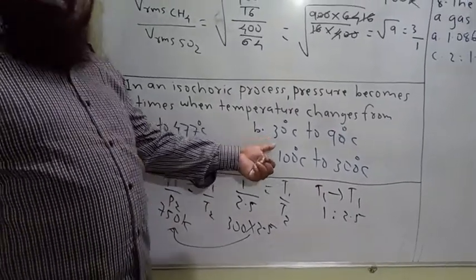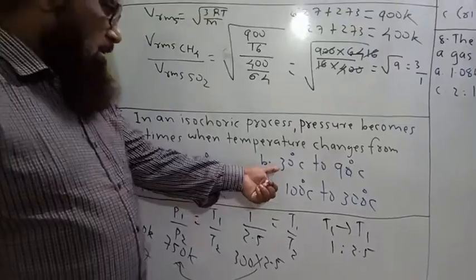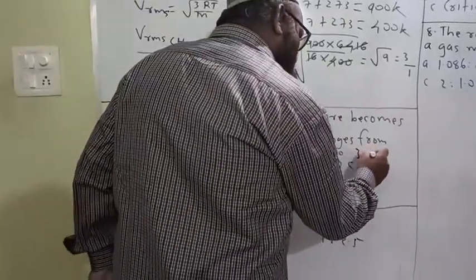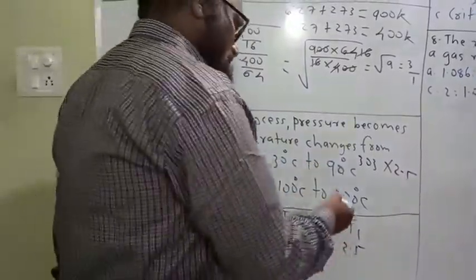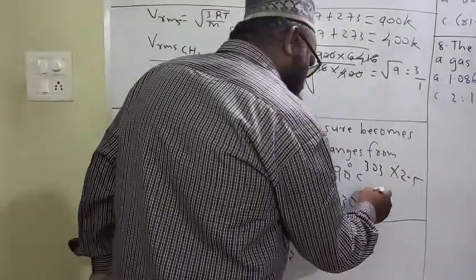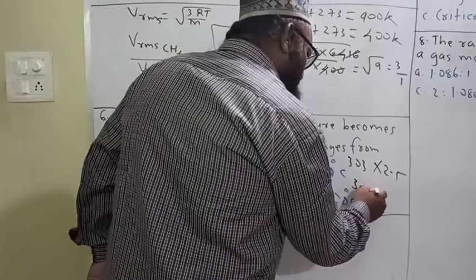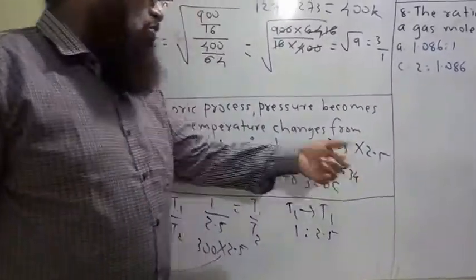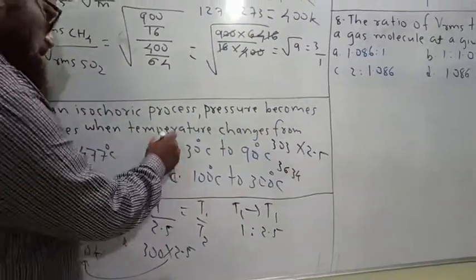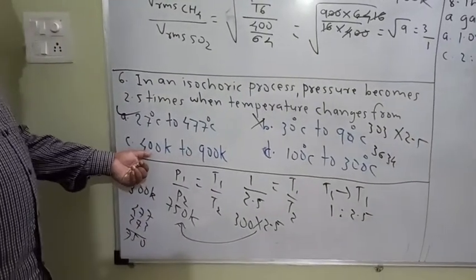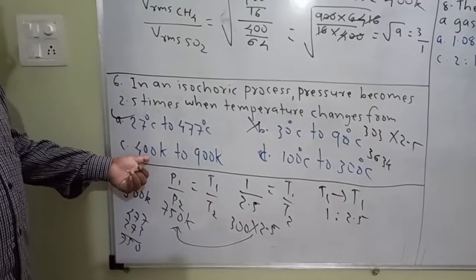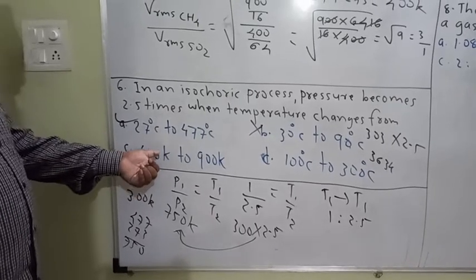The remaining will not match here. 30 degrees Celsius is equal to 303 Kelvin. 90 degrees Celsius is nothing but 363 Kelvin. This is not 2.5 times. B is not the correct answer. 400 Kelvin to 900 Kelvin: 400 times 2.5 is how much? This is 1000.